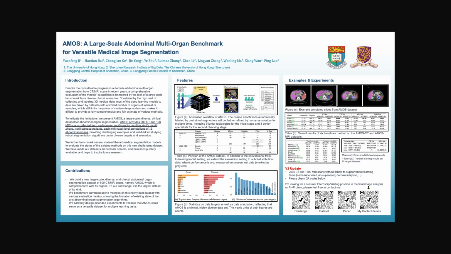AMOS provides 500 CT and 100 MRI scans collected from multi-center, multi-vendor, multimodality, multi-phase, multi-disease patients, each with voxel-level annotations of 15 abdominal organs, providing challenging examples and testbed for studying robust segmentation algorithms under diverse targets and scenarios. We further benchmark several state-of-the-art medical segmentation models to evaluate the status of the existing methods on this new challenging dataset. We have made our datasets, benchmark servers and baselines publicly available and hope to inspire future research.